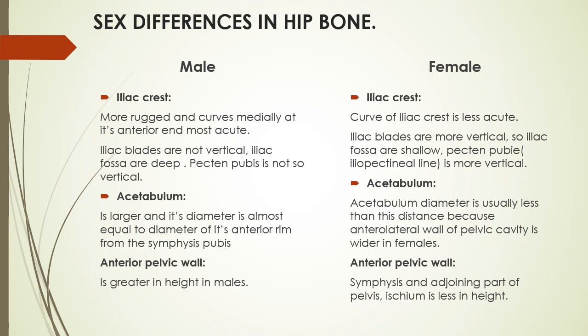Another important thing is that we determine the sex from the skeleton. There are some bones which are very useful in determining the sex. If a person dies, or is murdered and buried somewhere by the person who killed him, then the skeleton is brought out, and it is pointed out that the person was buried six months ago.